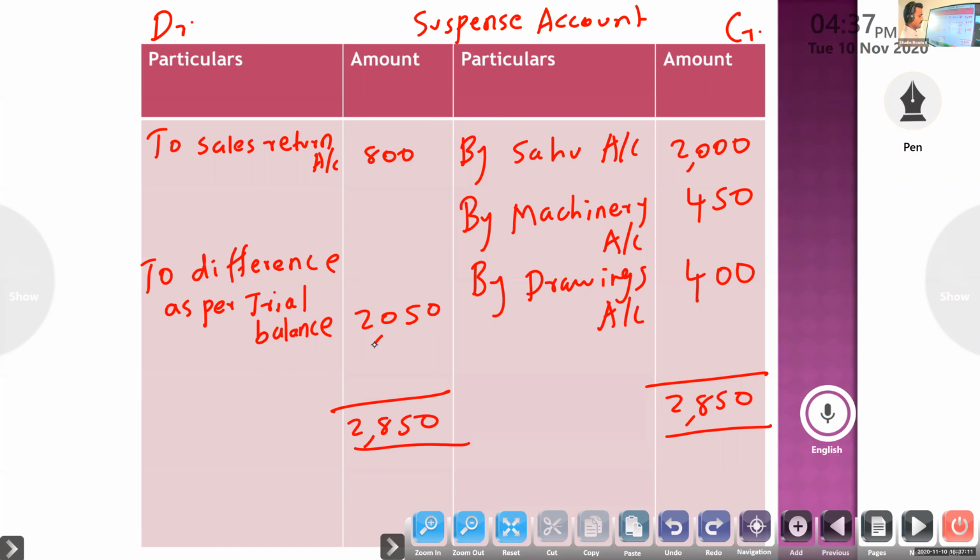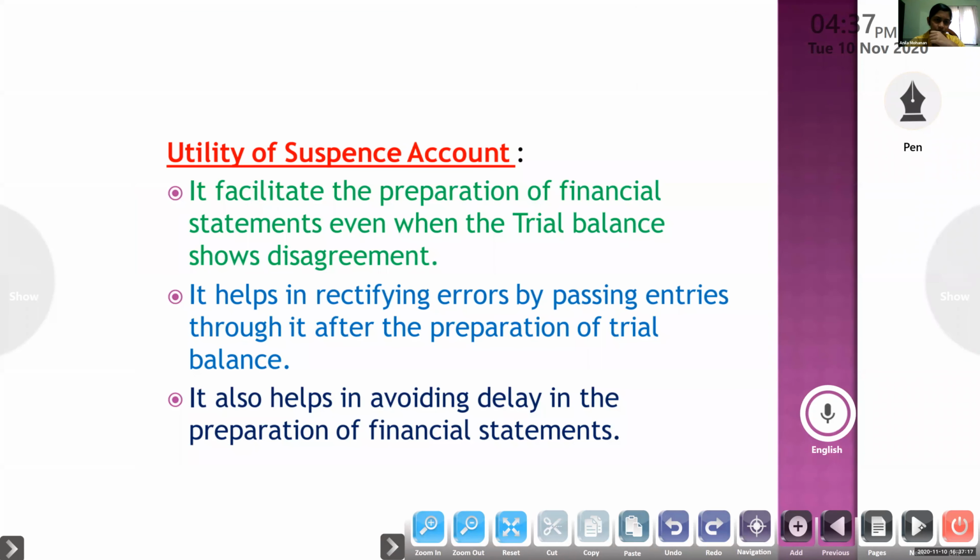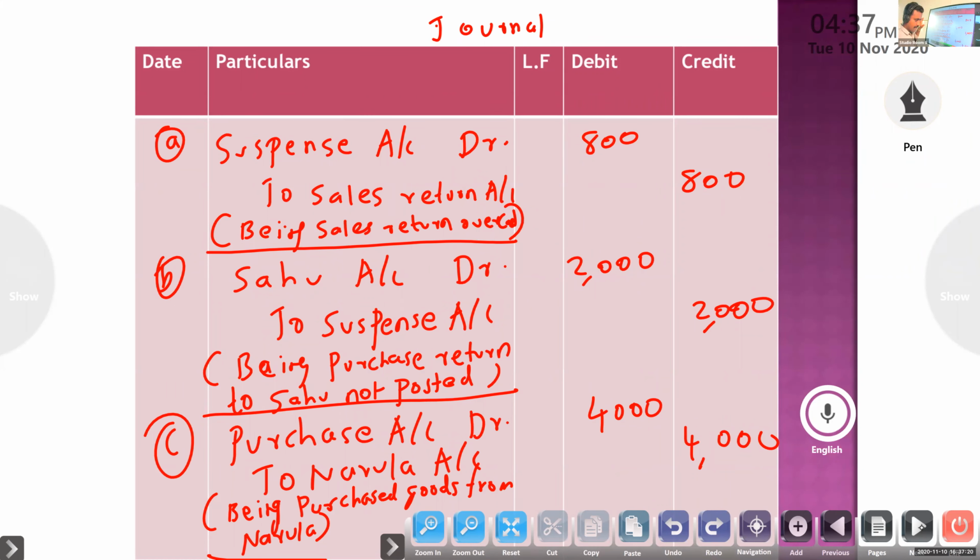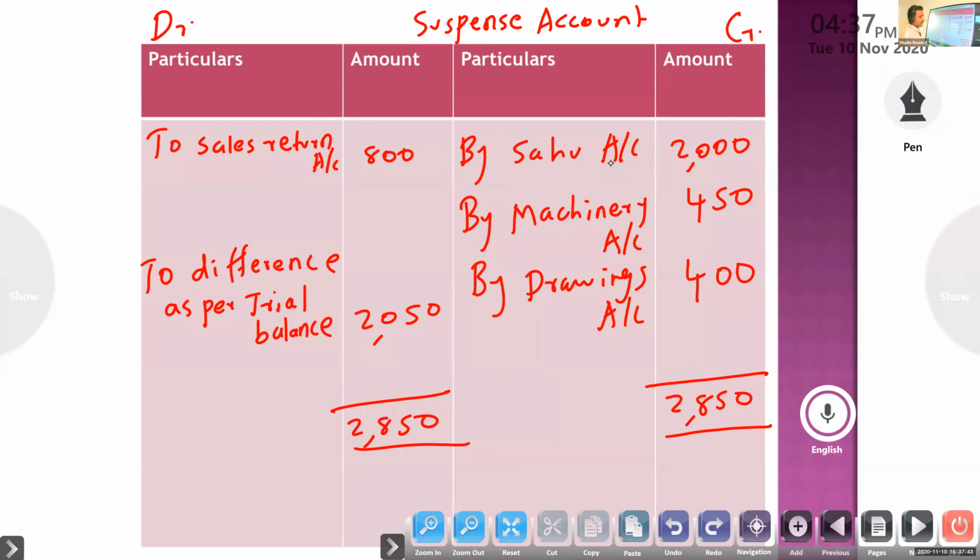Sahu account to suspense: purchase return to Sahu not posted. If it is purchase debit, purchase return credit, so Sahu will be debit. So Sahu account to suspense. Suppose if it is sales return it means correct: suspense account to Sahu, sales return from Sahu.